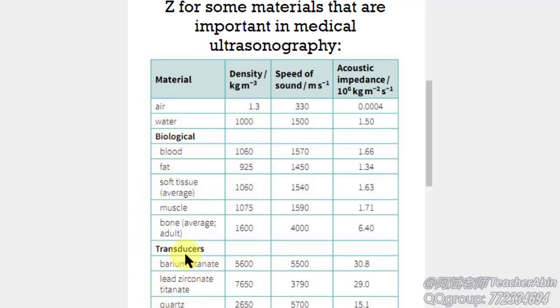in medical ultrasonography. For example, the density of air is 1.3 kilograms per cubic meter, and the speed of sound in air is 330 meters per second. So 1.3 times 330 gives the acoustic impedance of air, which is 0.00004. Note that the unit is 10 to the 6th kilograms per meter squared per second.